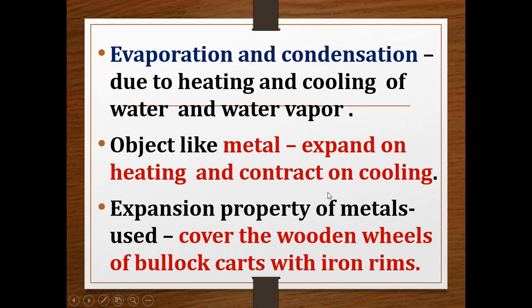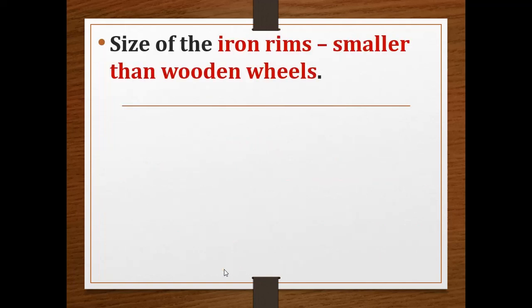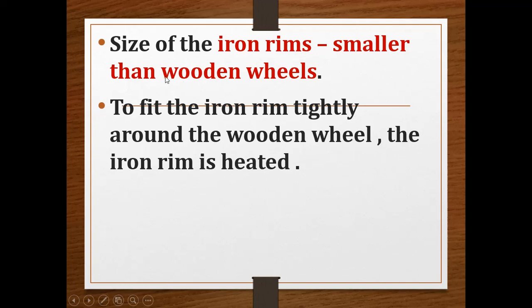This expansion property of metal is used to cover the wooden wheels present in bullock carts. Children, have you seen bullock carts? They have wooden wheels, which are covered with iron rims. The size of the iron rim is smaller than the wooden wheel.